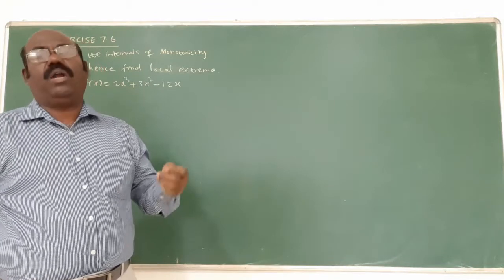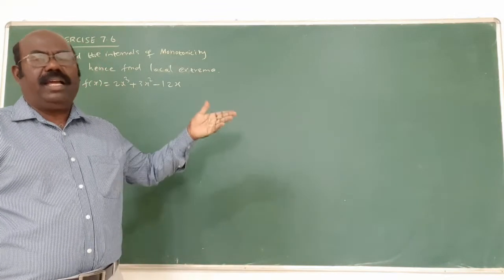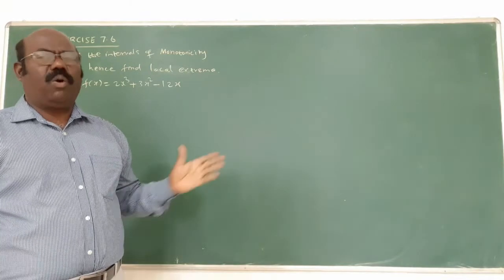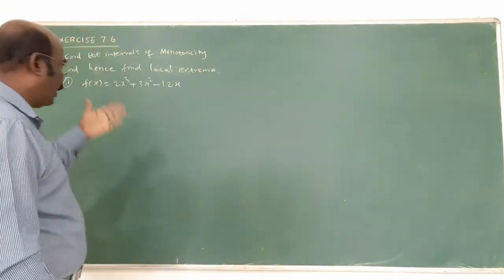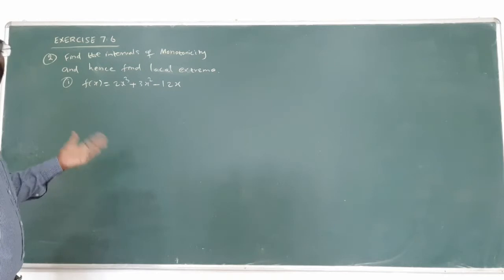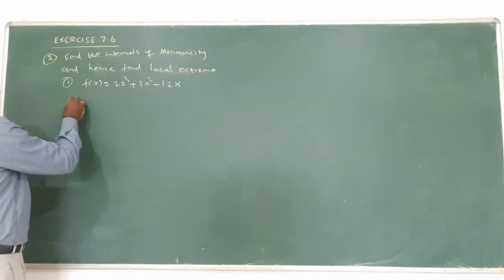Local maximum and local minimum is what is being asked. From the monotonicity, you will find the local extrema. That is easy for you. We do it twice actually: first find the monotonicity, after that find the local extrema. Now what I told you, the same again.